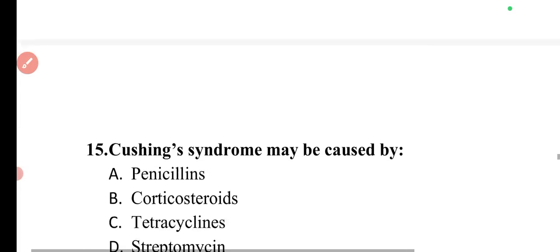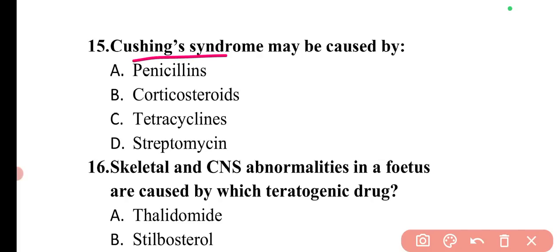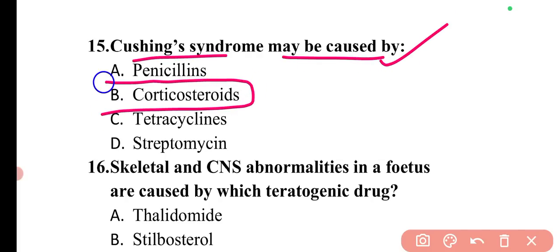Then moving to the next question. Next question is: Cushing syndrome may be caused by. So Cushing syndrome is mainly caused by the use of corticosteroids. So here option B will be the correct answer.